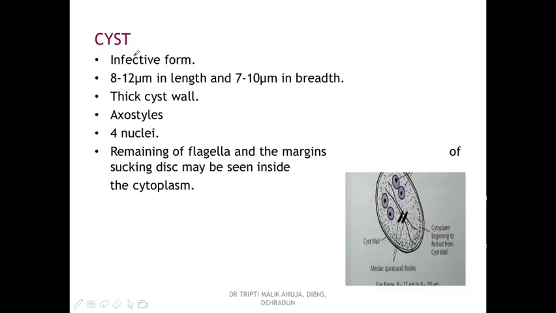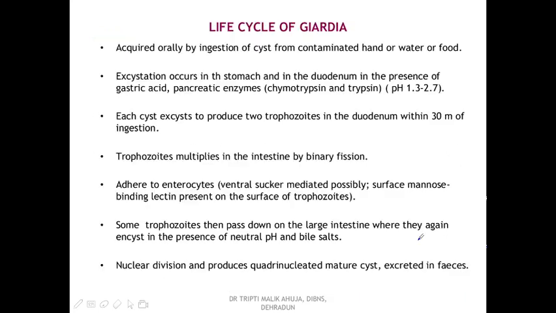The cyst form is the infective form. It is oval in shape, 8 to 12 micrometers in length and 7 to 10 micrometers in width. There is a thick cyst wall. Then there are 4 nuclei, which is why it is also called the quadrinucleate cyst. The flagella are not seen because they are remnants present inside the disc, and the sucking disc may also be seen in the cytoplasm.